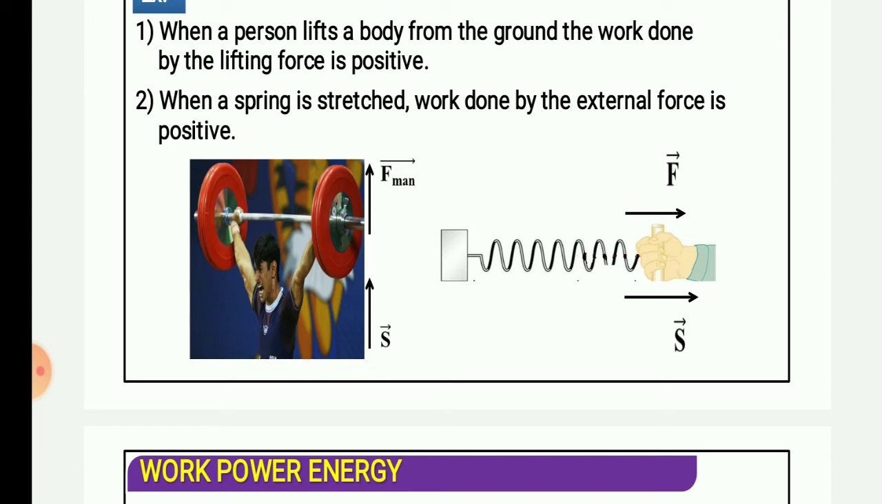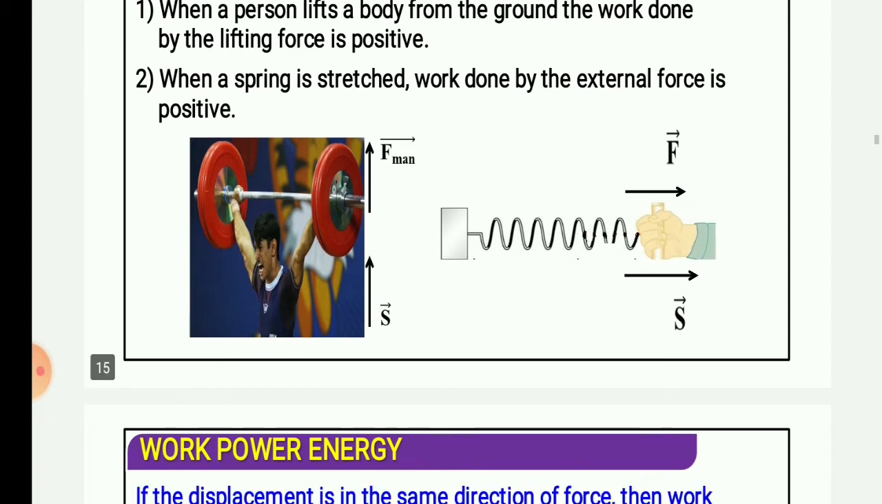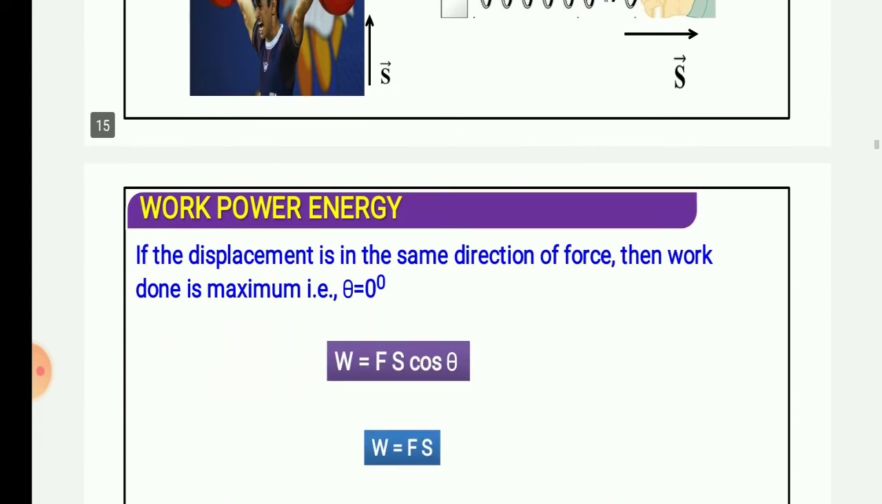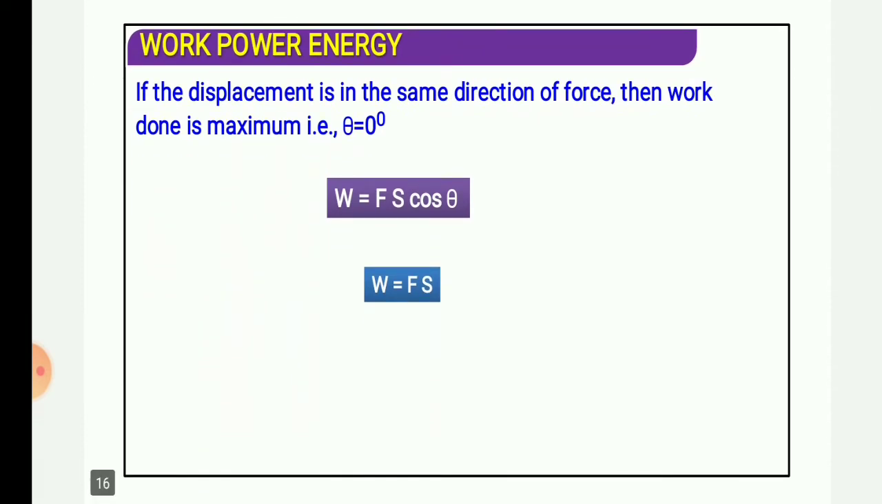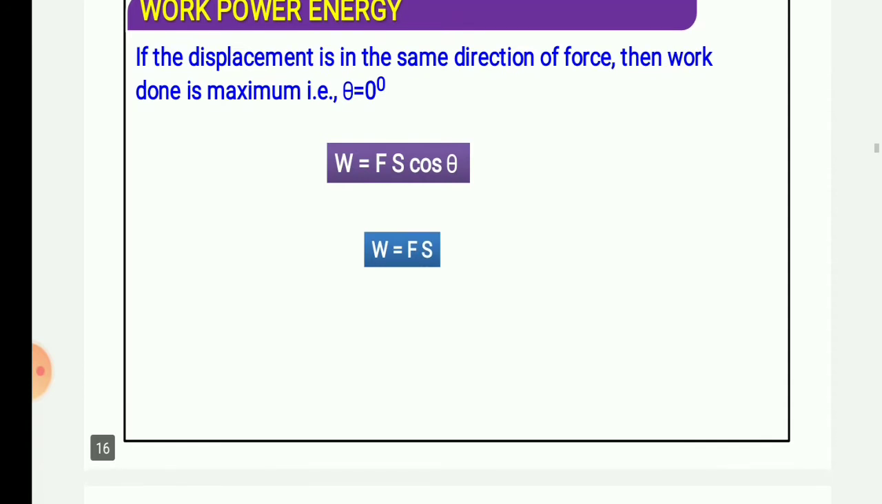So he has lifted, and F is applied in the upward direction, and the displacement is also in the upward direction. That's it, the work will be positive. Now you see, if the displacement is in the same direction as the force, the work done is maximum. Theta equals 0 degrees.